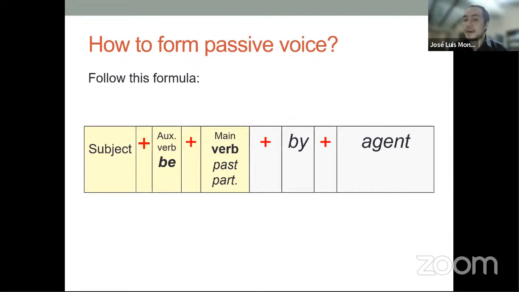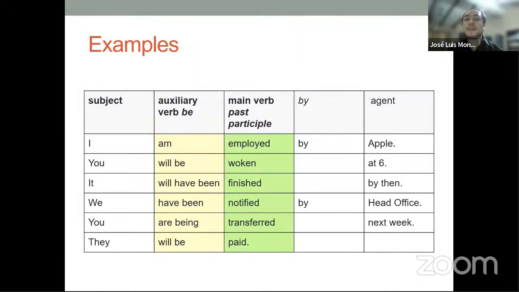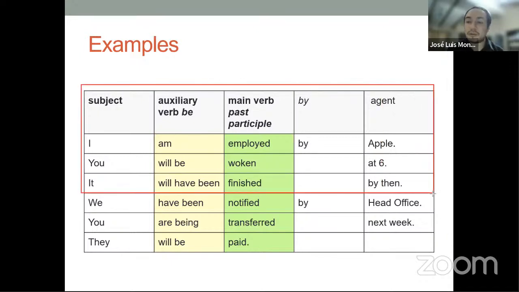And then you may add or not an agent. That's optional, right? That's where it's with a different color. You may or you may not add an agent. Now here we have some examples in different tenses, and we're going to start doing this together. Please, Fabiana, you're going to start reading the first 3 sets of examples until, sorry, it's not that one, this one. Until that part, please, Fabiana, let's read those examples.